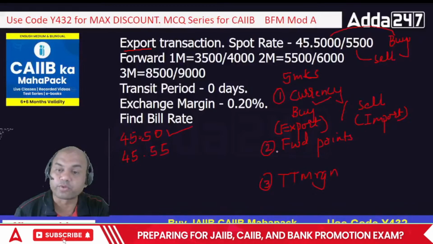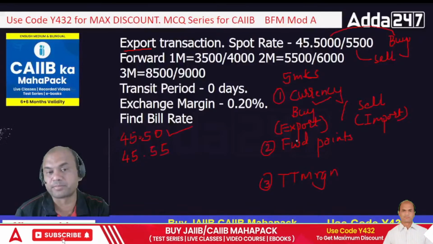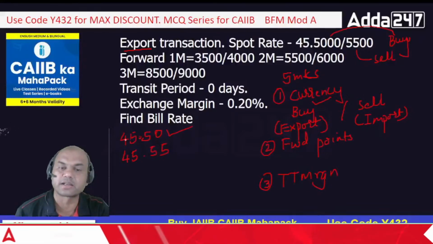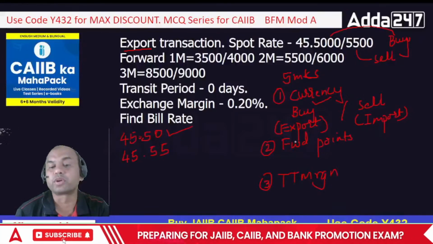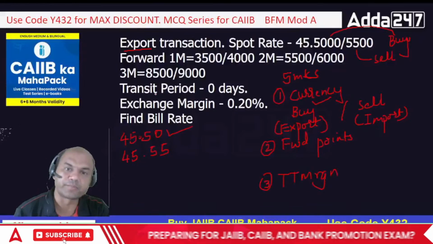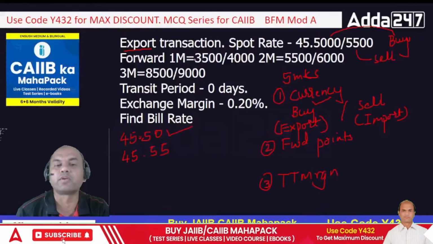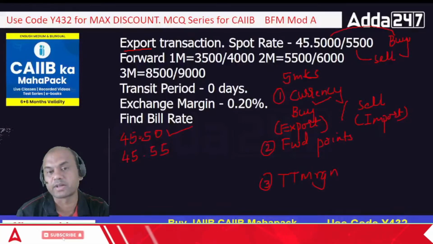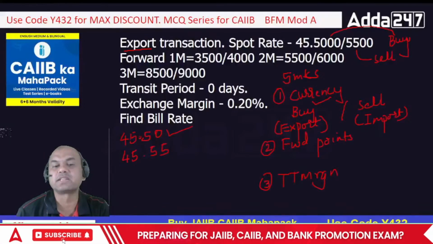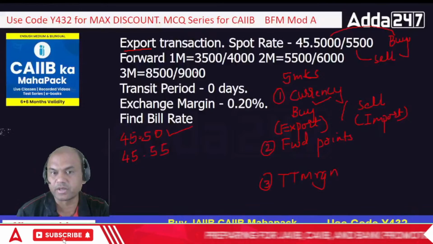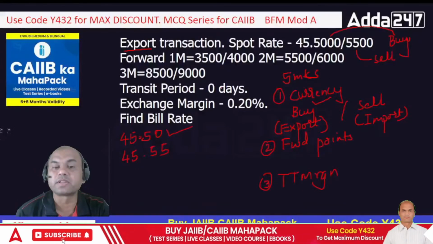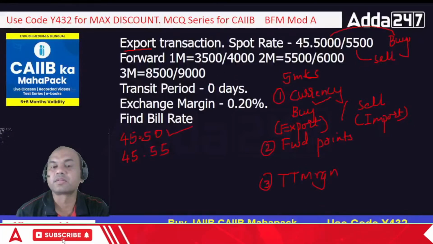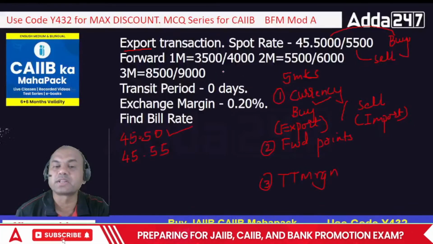So now let's focus on forward points. Second step. Okay, now your rate is decided. Buy is decided, so this is your rate. Now focus on forward points. What is given? 1 month forward is given as 35.40. 2 month is given as 55.60. 3 month is given as 85.90. Transit period is given as 0 days. What does this mean?